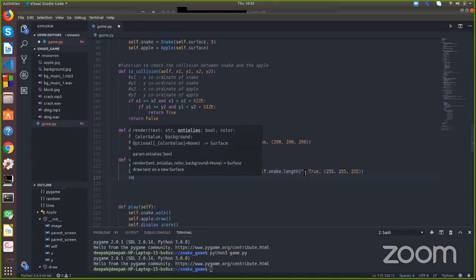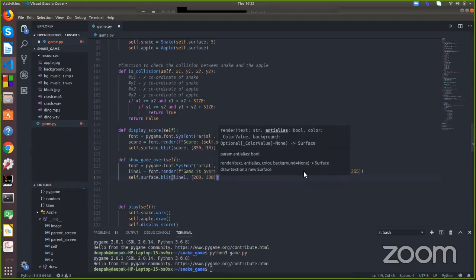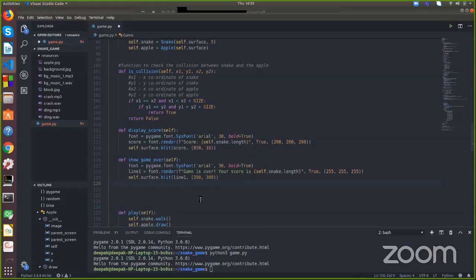Now if you want to display anything, then what we are gonna use is blit. So self dot blit. Sorry. And then we display line 1 of the game over score and we'll specify this. Okay. First we displayed this, and then we also display the message to play the game again, press the enter key. Okay. So let's name this line 2 equal to